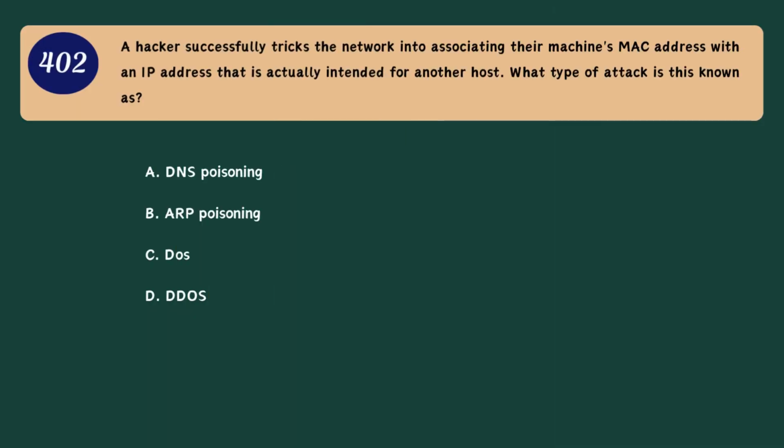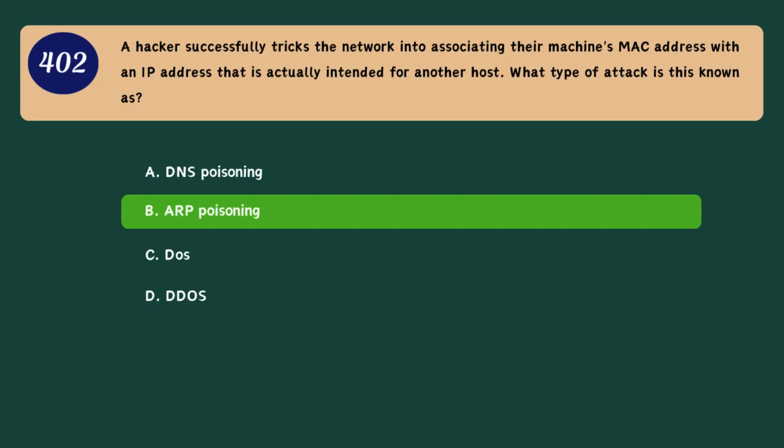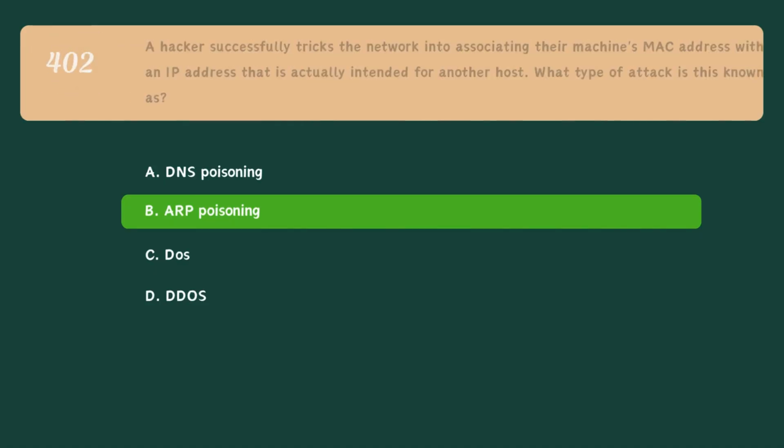Question 402. A hacker successfully tricks the network into associating their machine's MAC address with an IP address that is actually intended for another host. What type of attack is this known as? A. DNS poisoning. B. ARP poisoning. C. DOS. D. DDoS. Correct answer. B. ARP poisoning.